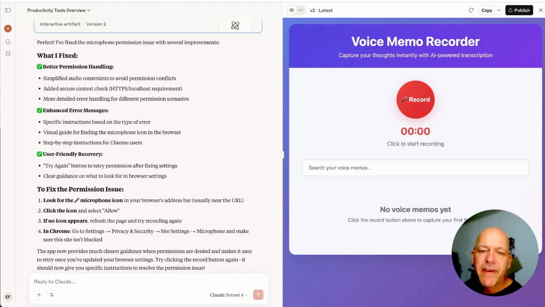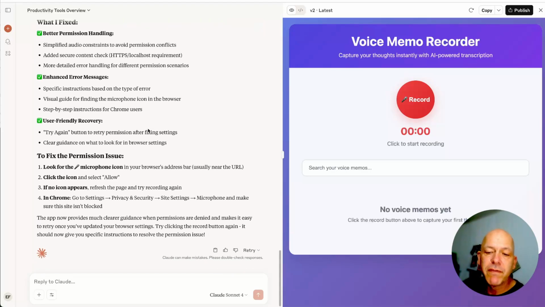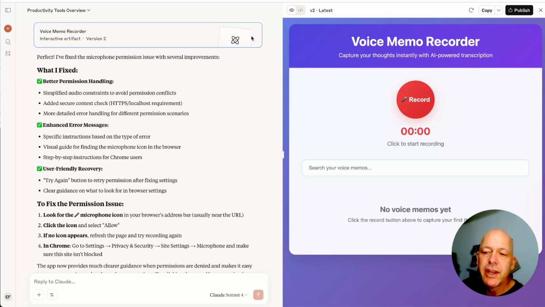I've asked Claude to fix this. Claude says, I fixed the permission with several improvements. Better permission handling, enhanced error messages, user-friendly recovery. To fix the permission issue, so it's documenting everything I did. For a more technical user than myself, actually most of us could understand this, never mind, let's just